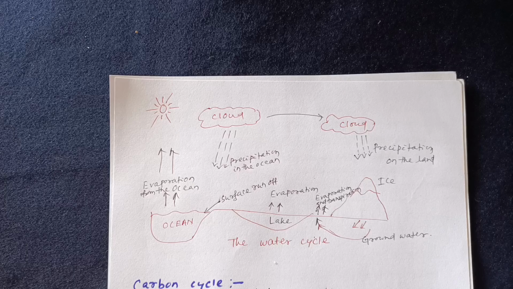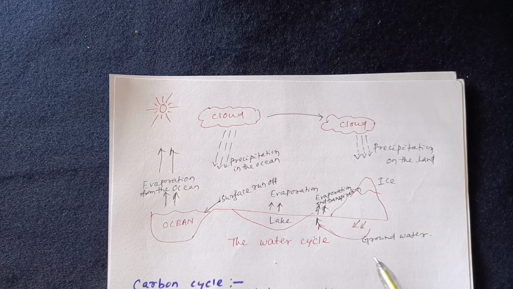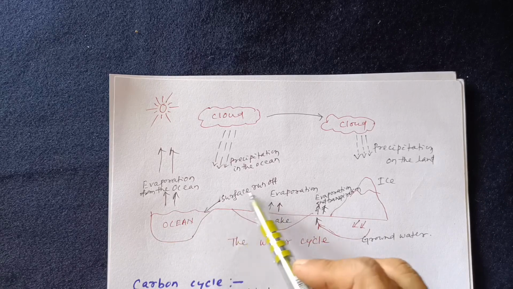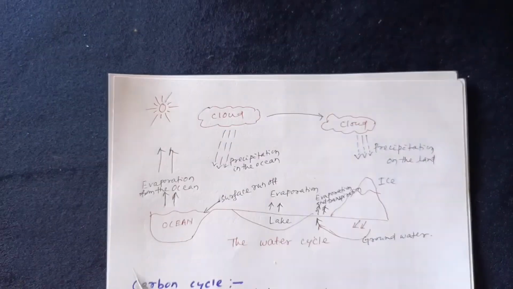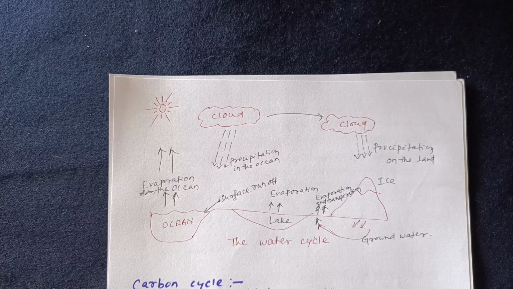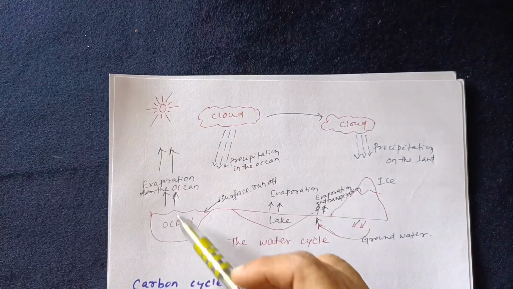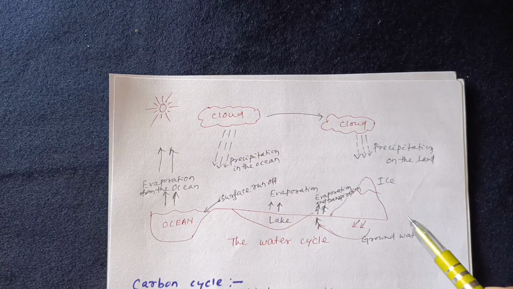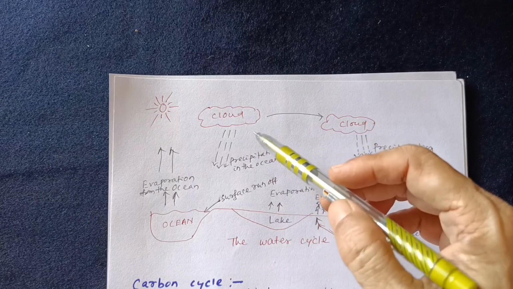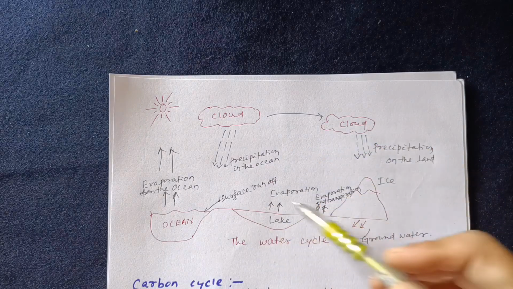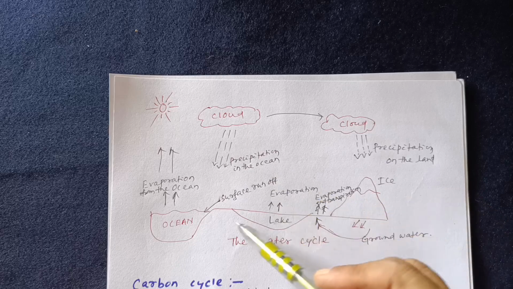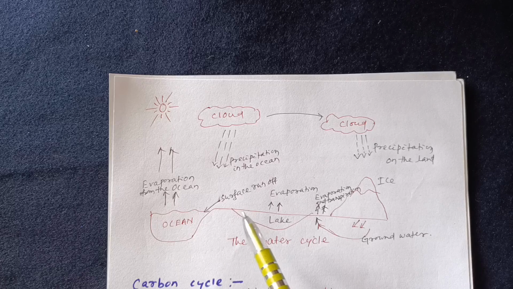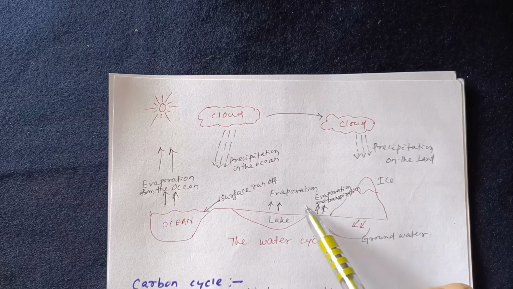Here we can see the ocean, lake, groundwater, and surface runoff of water. All are evaporated by sunlight, from the heat of the sun. Evaporation takes place and it remains as clouds, and when it cools down, precipitation takes place and it will drop as rain on the surface, and it will also come to the ocean surface and different lands.